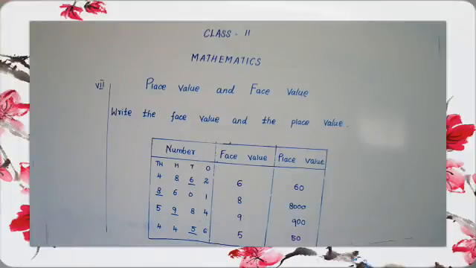Then see the last one, 2000. How many thousands are there? 2. So we have to multiply by 1000. We'll get 2000. The first dash is 4, then 0, 300, then 2000. Is that correct or wrong, children? Correct.